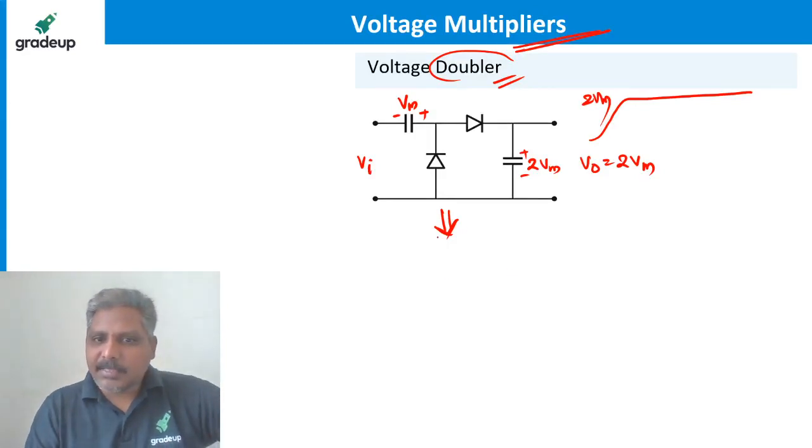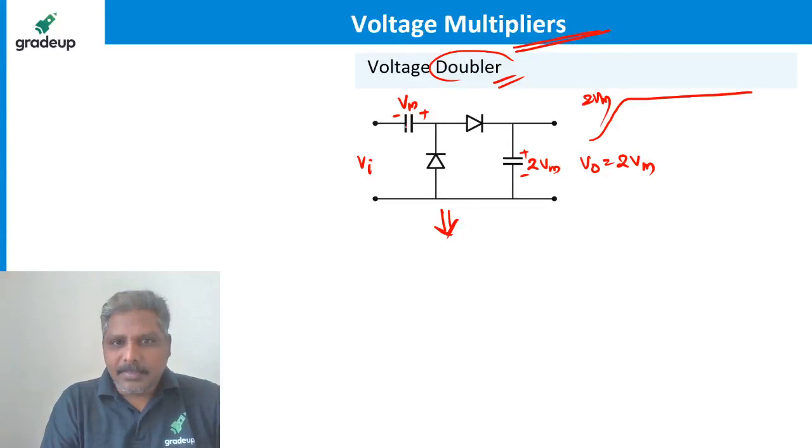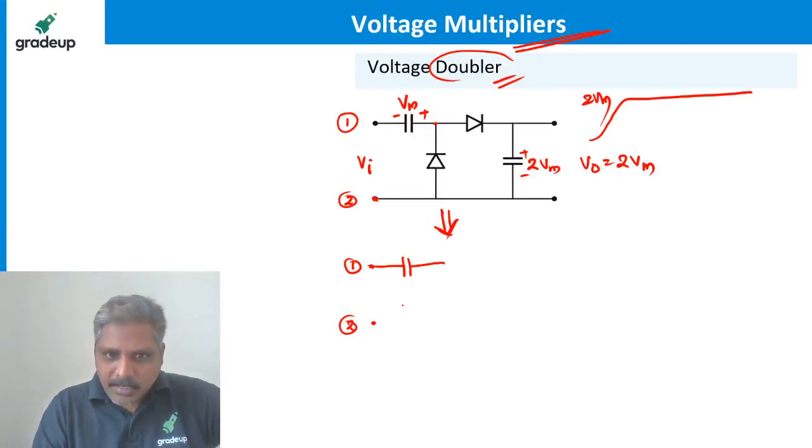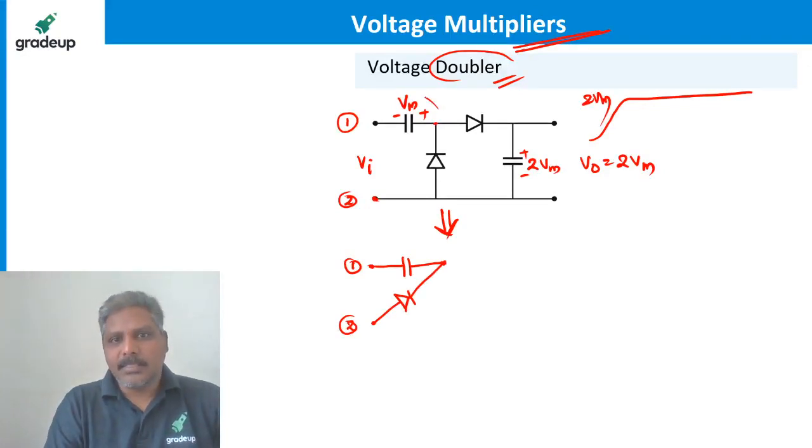Let's see, I am redrawing this circuit. Please hold your chart and let's understand. This capacitor as it is I am drawing. This diode is connected to this point, let me call it 1, and this I am calling 2. Point 2 is connected to the anode, and the cathode is connected to the capacitor there. So like this, 2 is connected to the anode and the cathode of the diode is connected to the capacitor. This part is drawn now.